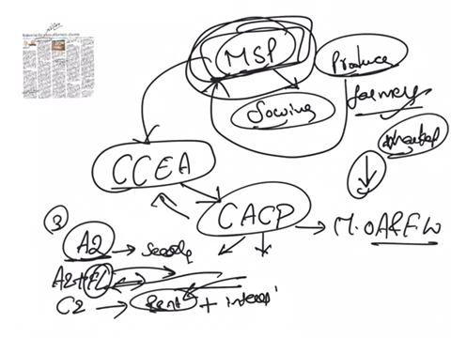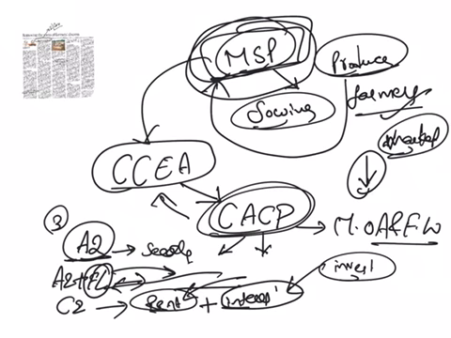If it is given for lease, that will be calculated, and also the interest on the investment, that is the capital invested for doing this agricultural activity by the farmer, that also will be calculated. Based on all these costs of production, the Commission for Agricultural Costs and Prices will decide a minimum support price and it will recommend it to the Cabinet Committee on Economic Affairs.